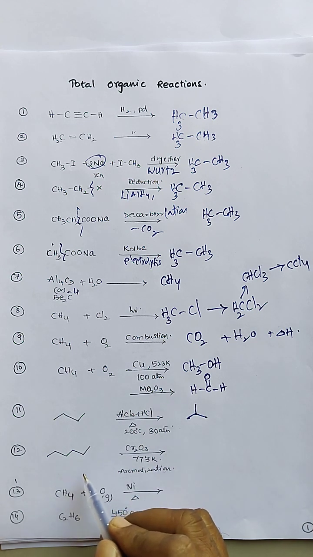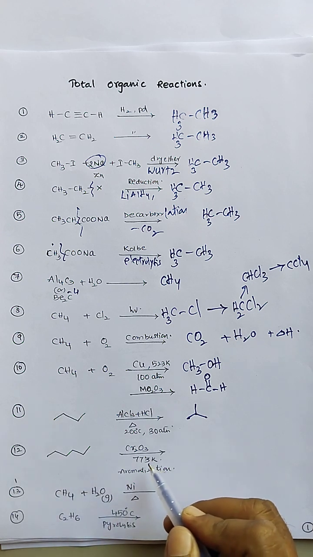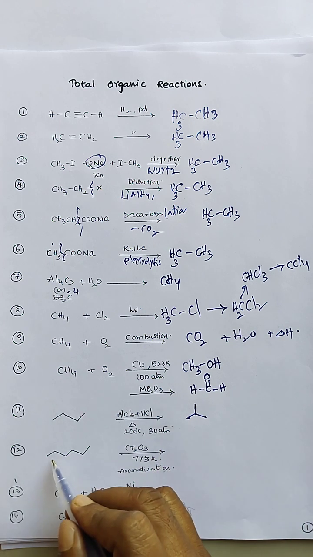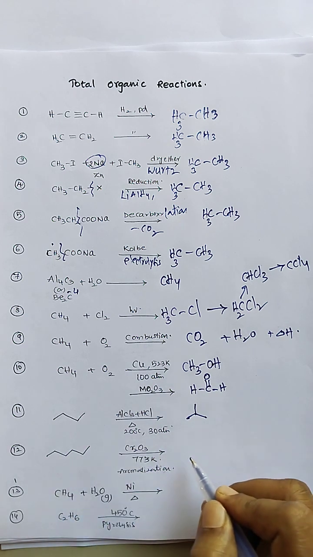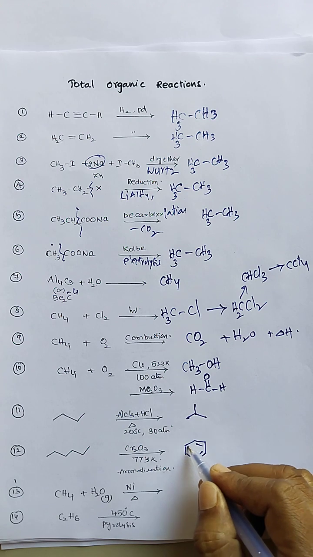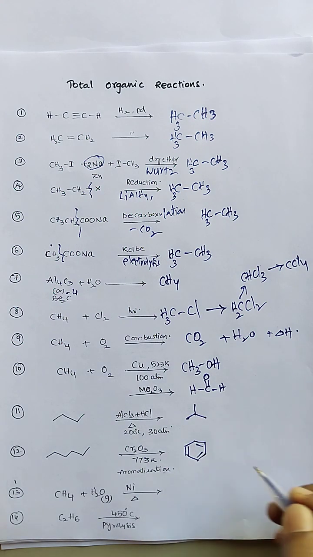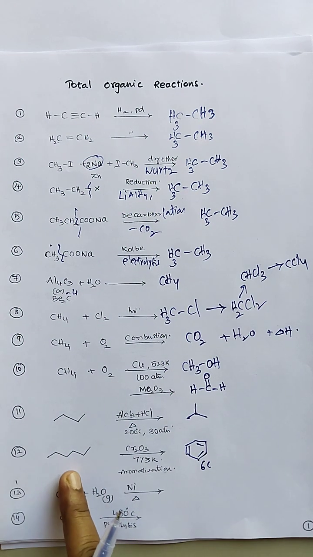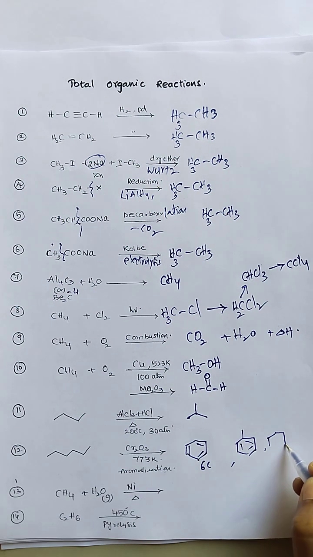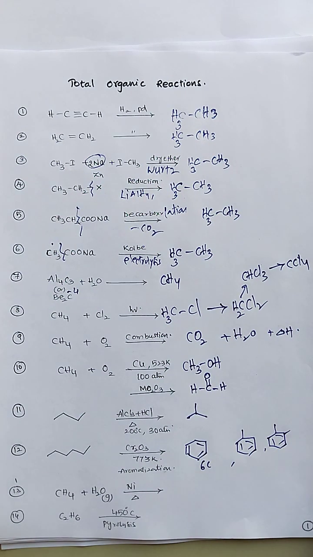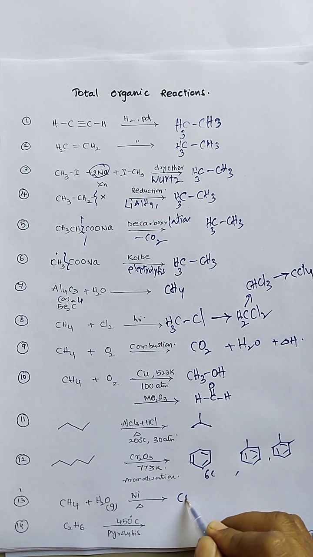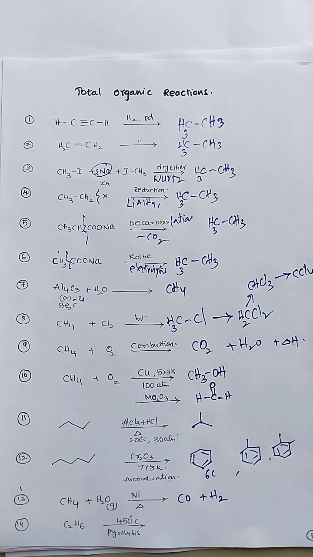Next, alkanes containing 6 or more carbons, when subjected to chromium oxide at high temperatures, the straight chain is cyclized and undergoes oxidation to give the aromatized product. If you take 6 carbon alkane, hexane, we'll be getting benzene. If you take 7 carbons, we will be getting toluene, and if we take an 8 carbon system, we will be getting xylenes as the product. Then methane reaction with steam in presence of nickel gives us producer gas.